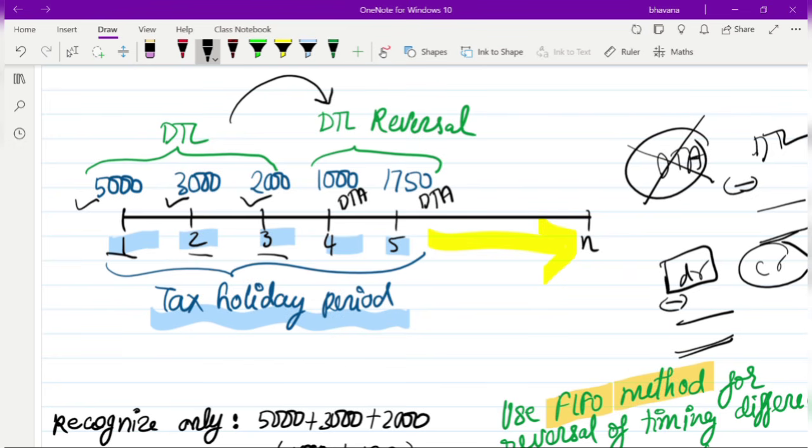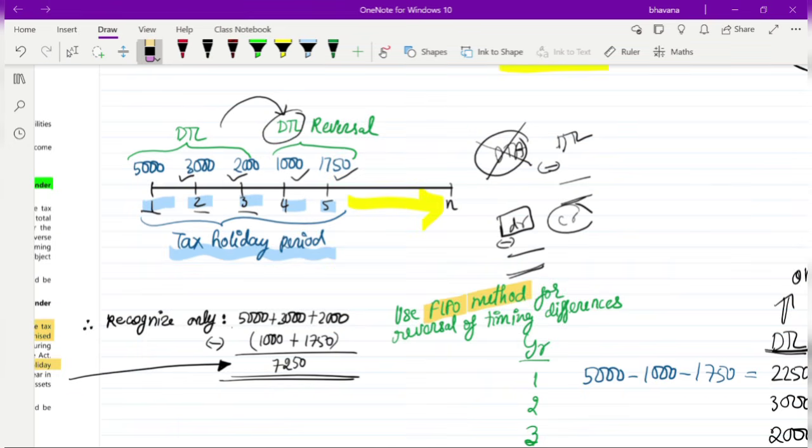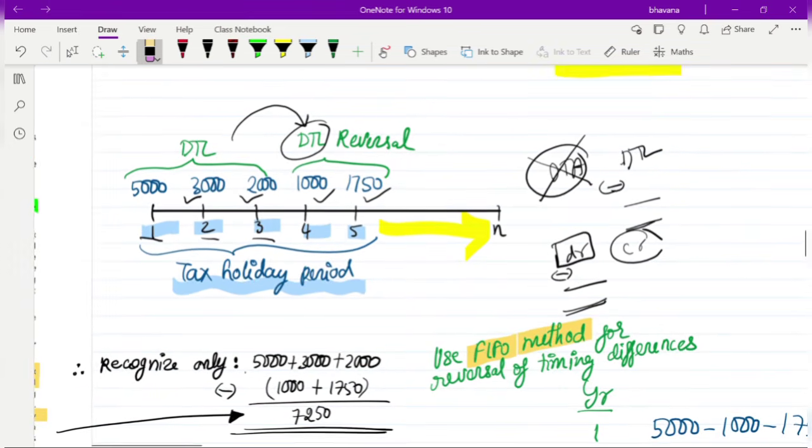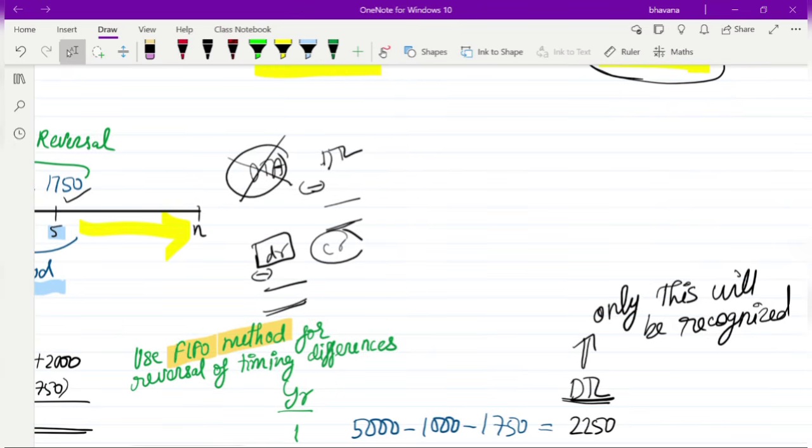Same way, instead of creating the DTA, they do the DTL reversal. They reverse the DTL. How much they are able to reverse is, in the 4th year they are able to reverse 1000 rupees and in the 5th year they are able to reverse 1750. This is what happens in the first 5 years. So now I'll write it here. Okay, year 1, 2, 3, 4, 5.